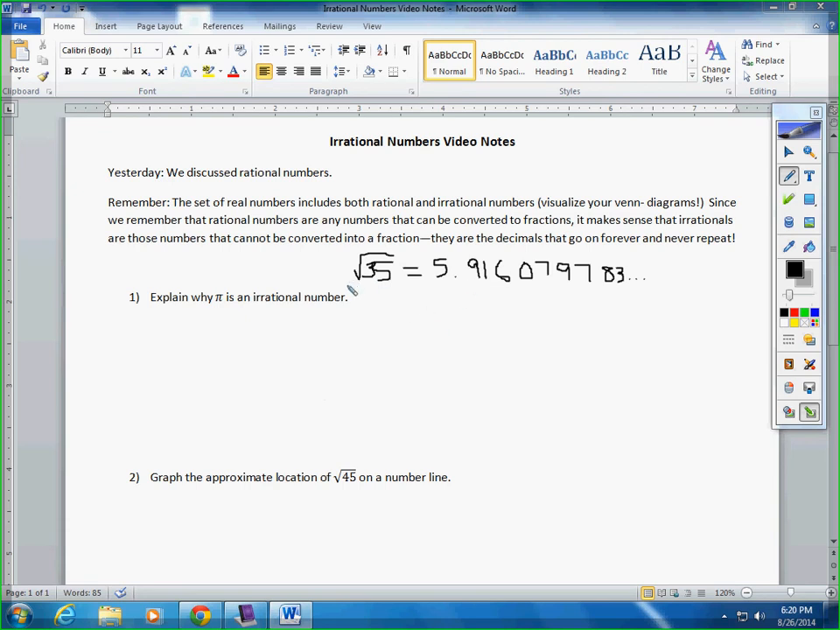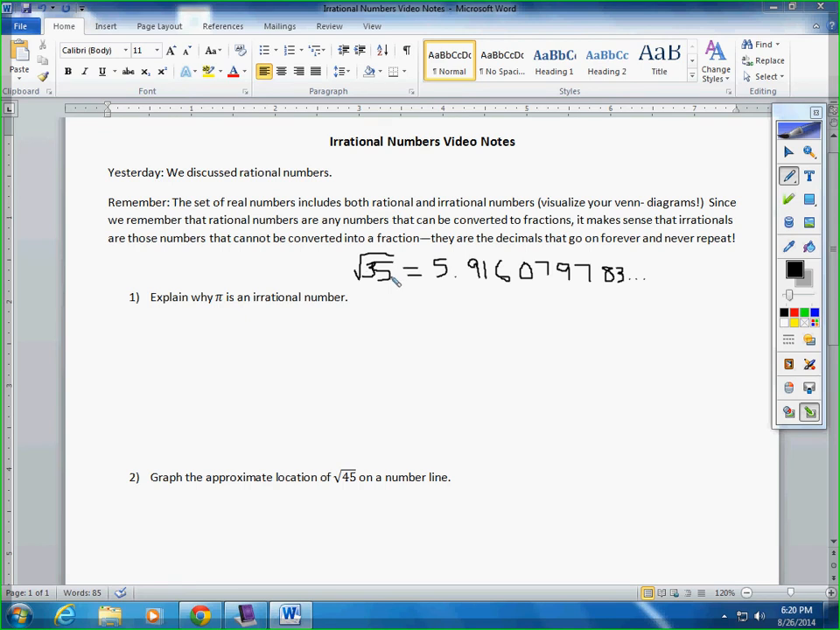Since we remember that the rational numbers are any numbers that can be converted to fractions, it makes sense that irrational numbers are those numbers that can't be converted into a fraction. And actually, these are the decimals that go on forever and never repeat. For instance, on the screen here, in my lovely handwriting, we have the square root of 35.